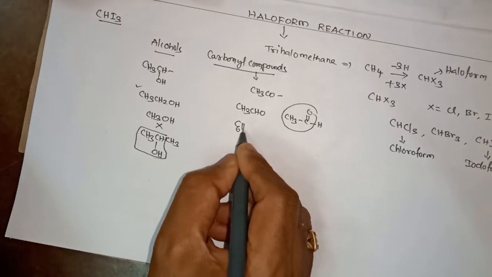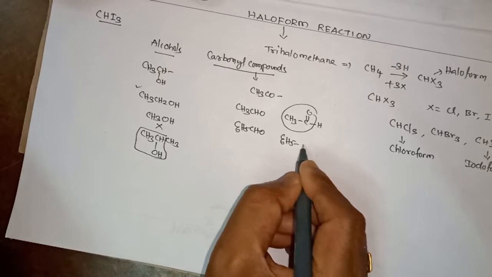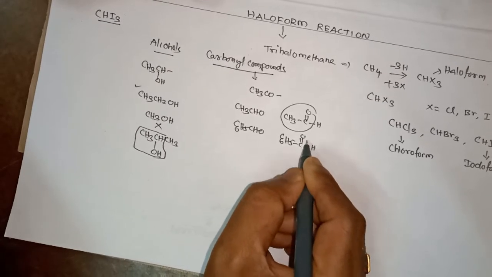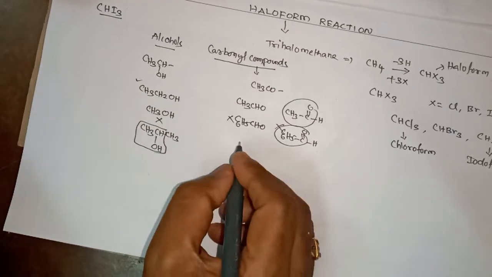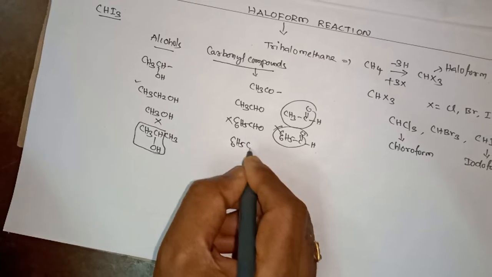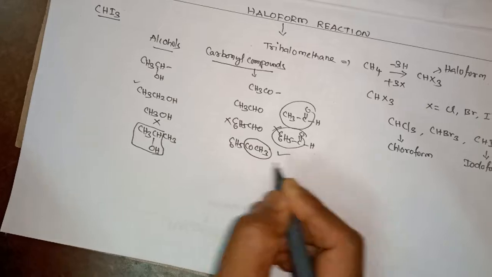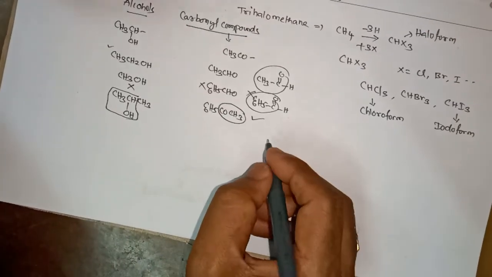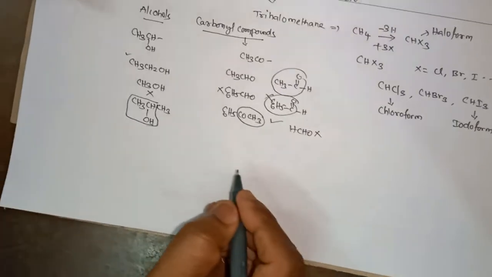Suppose I take benzaldehyde, it does not contain a methyl ketone, so it is not involved. Acetophenone contains a methyl ketone, so it is involved. Formaldehyde does not contain a methyl ketone group.